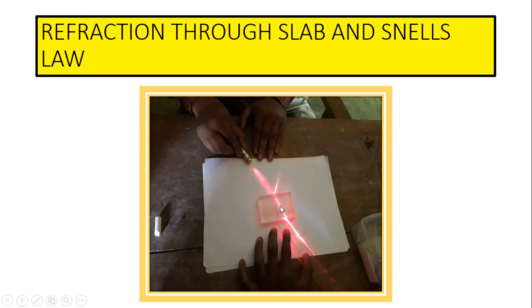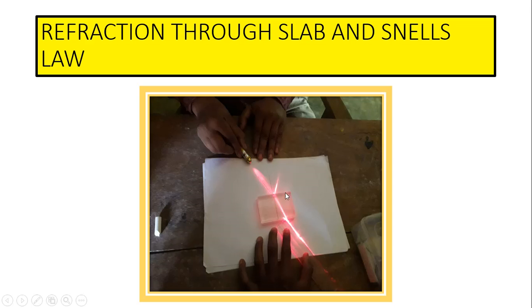It comes towards the normal means the angle of incidence is more than the angle of refraction. But when it comes from a denser medium to a rarer medium, it goes away from the normal, then the angle of incidence is less than the angle of refraction.